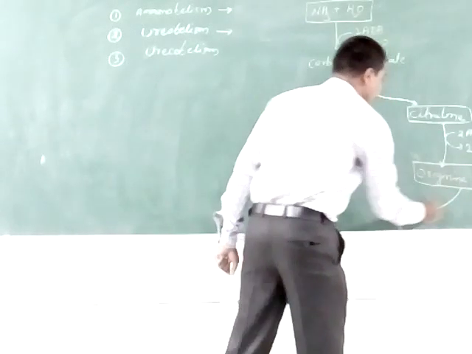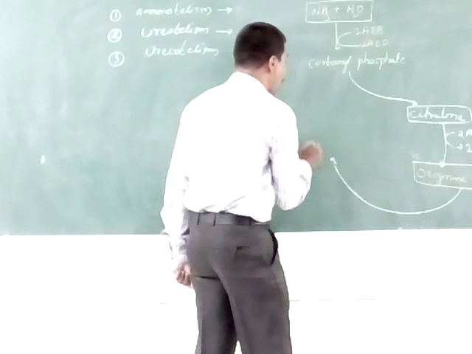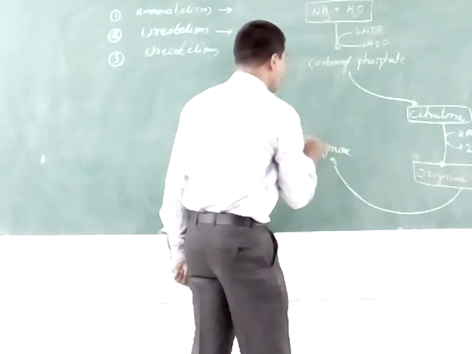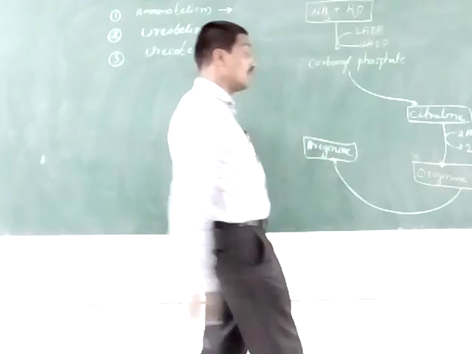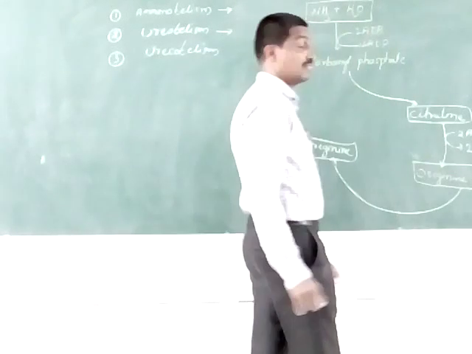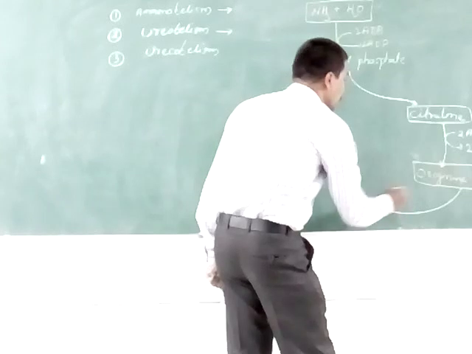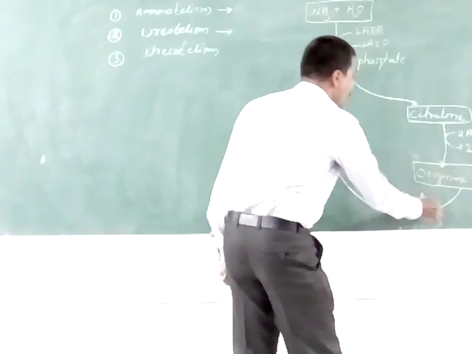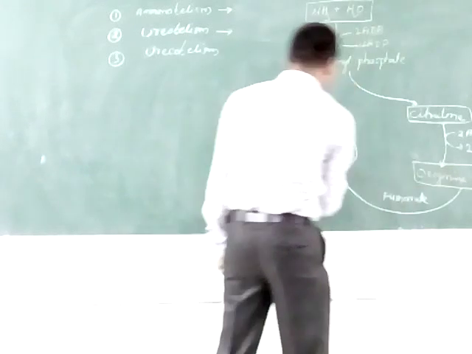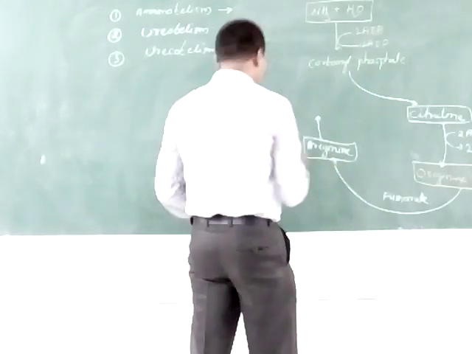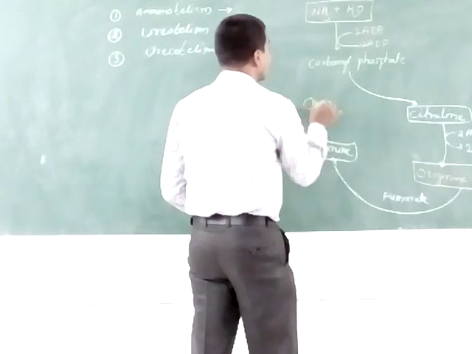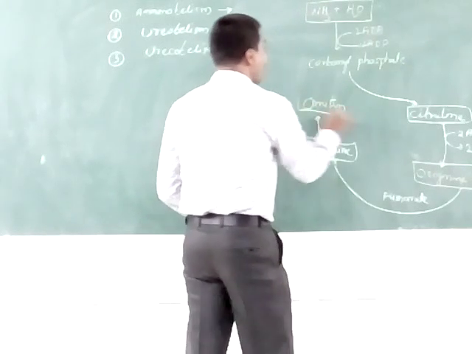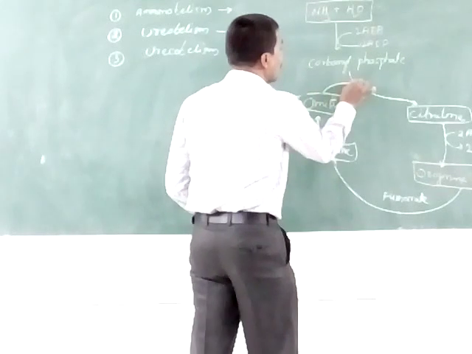It is converted to arginine. Arginine forms from argininosuccinate. The argininosuccinate is converted to fumarate and arginine. The arginine is converted to ornithine. This is the ornithine.